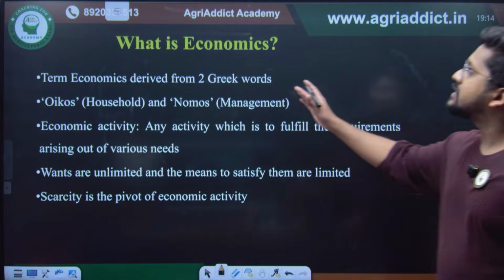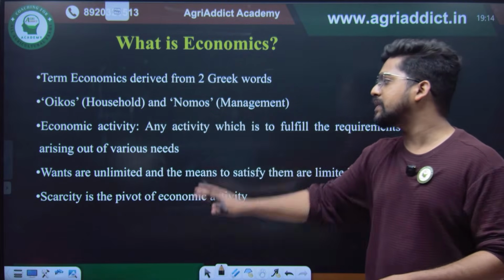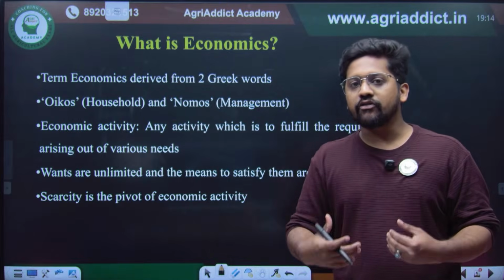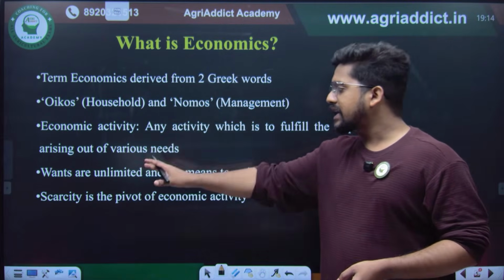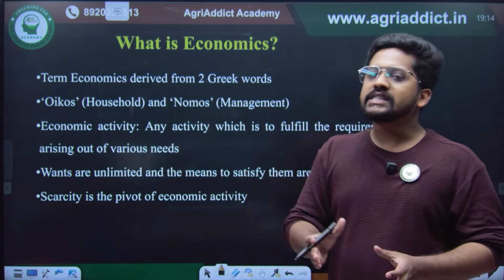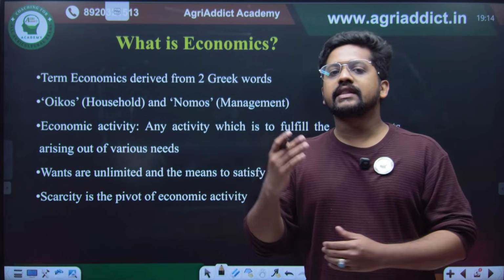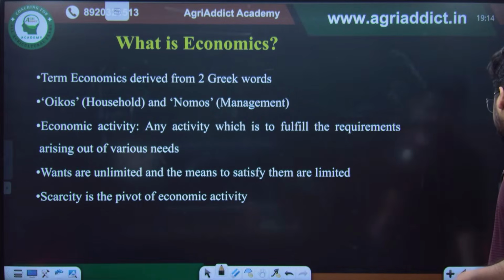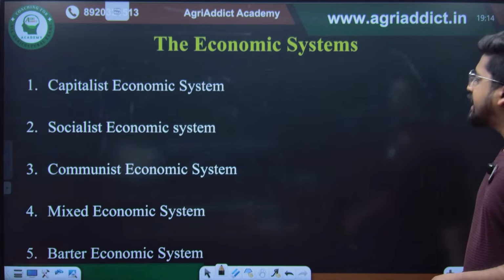Economics is derived from two Greek words, oikos and nomos, which mean household management, and any activity which is performed to fulfill the requirements of an individual can be considered an economic activity. The basic idea behind economics is that wants are unlimited and the resources to satisfy those wants are scarce, and we can say that scarcity is the pivot of economic activity.